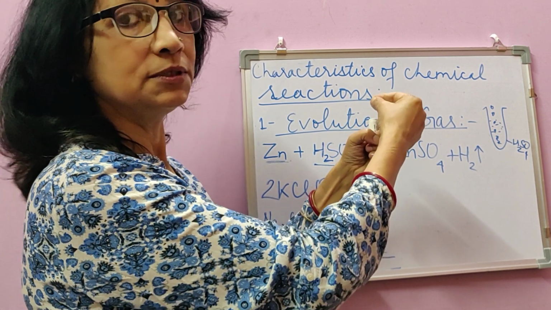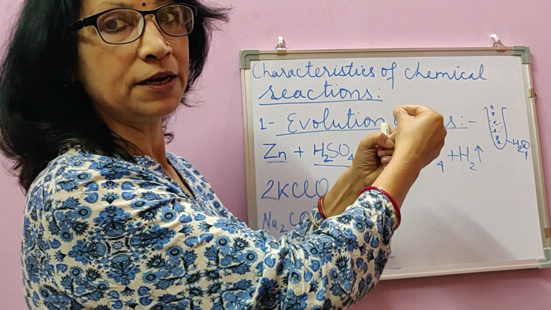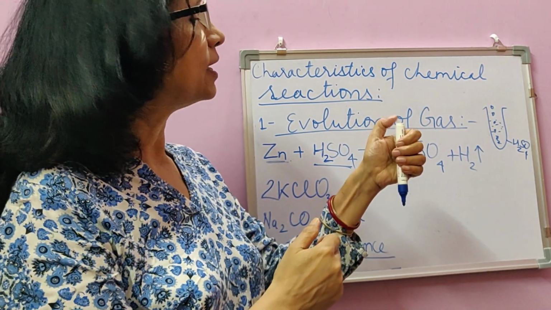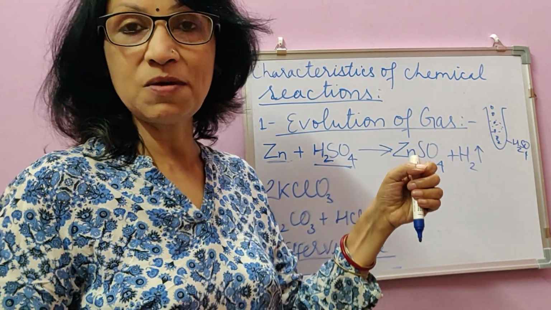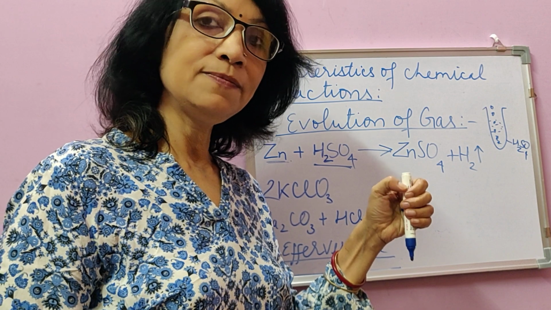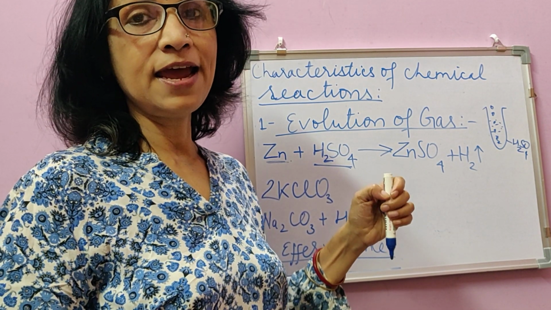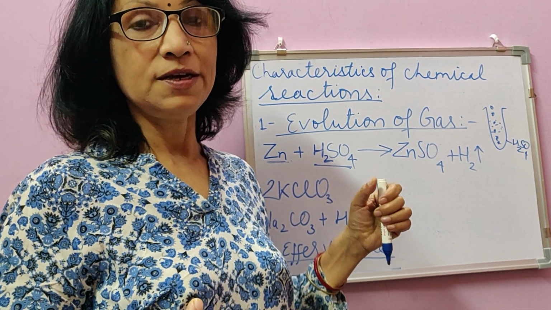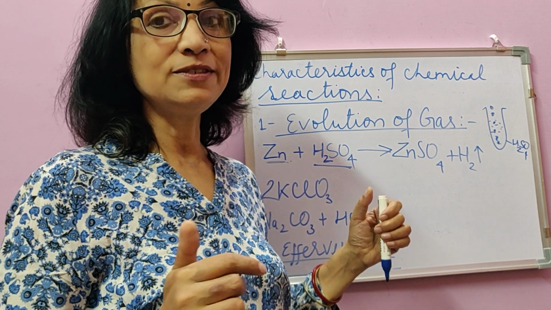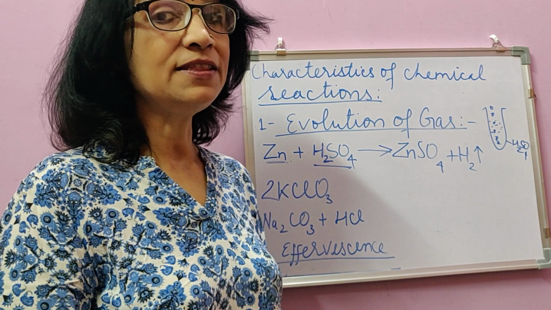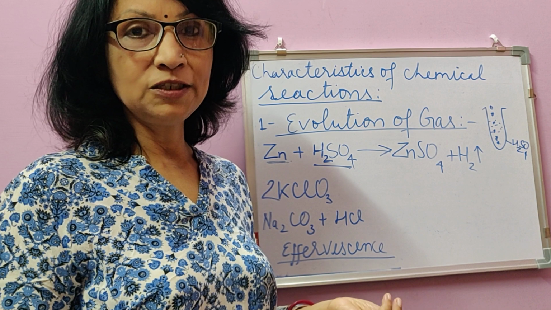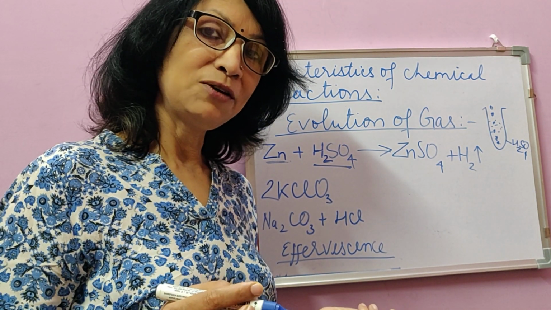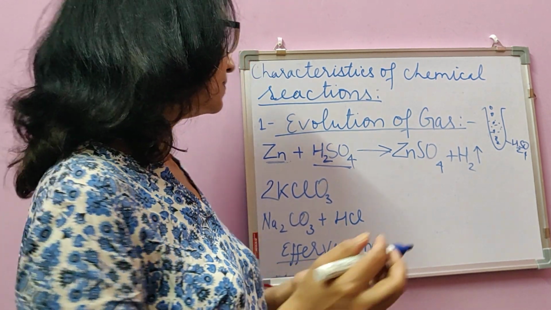The gas comes in contact with the burning splinter, and hydrogen, which is an inflammable gas, starts burning with a blue flame and gets extinguished with a pop sound, which is a sign of hydrogen gas, because you have read in class 7th as well that hydrogen burns with a blue flame and gets extinguished with a pop sound.